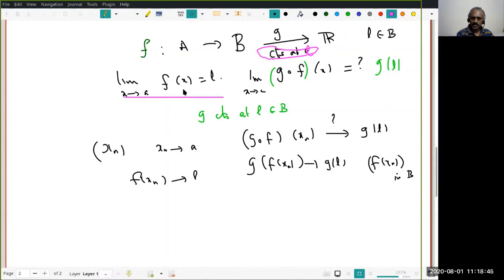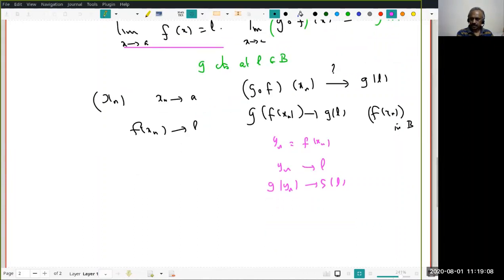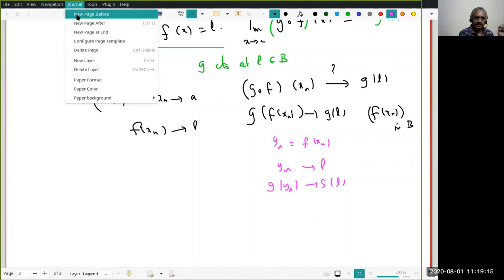Give me any sequence xn in A minus the singleton A if you want to be very precise. If xn converges to A, then f of xn converges to L. That's the only thing I needed. So these are my yn, which are f of xn in the codomain, and yn converges to L, and g is continuous at L. Therefore, g of yn converges to g of L. Is that clear? So please spend some time, and once it's clear, tell me.